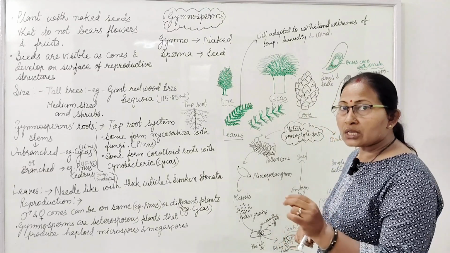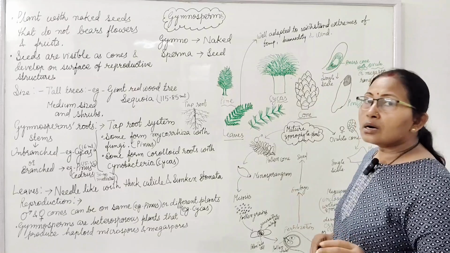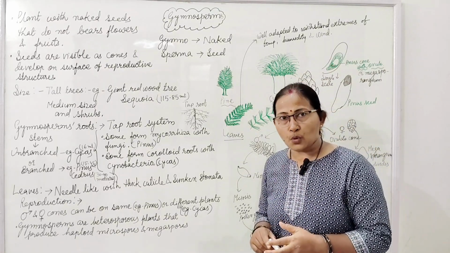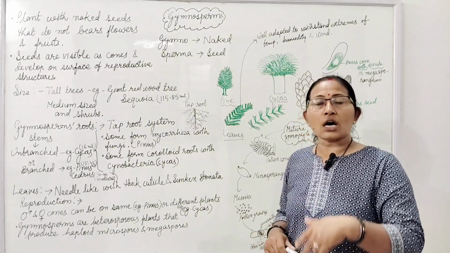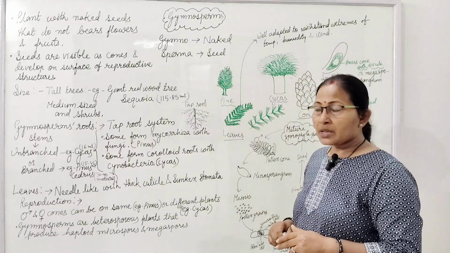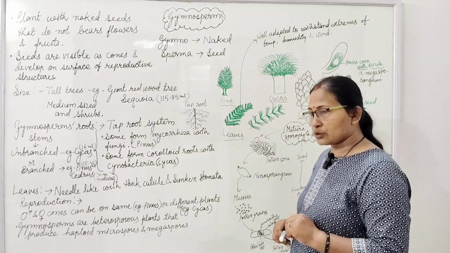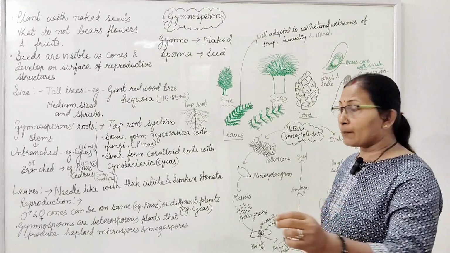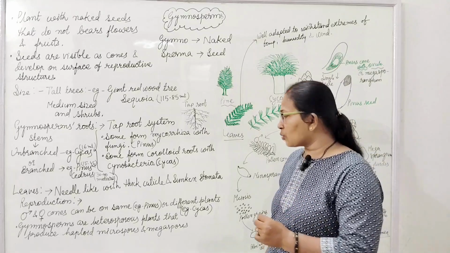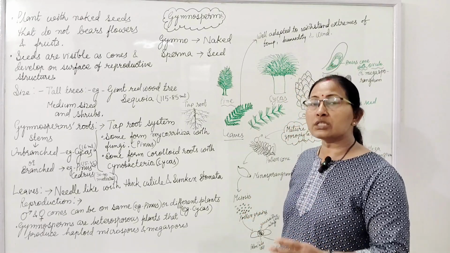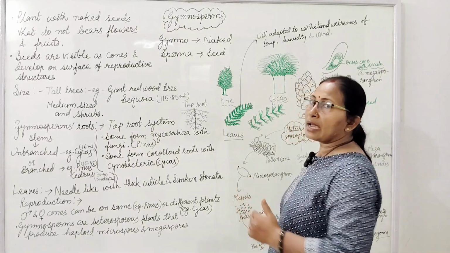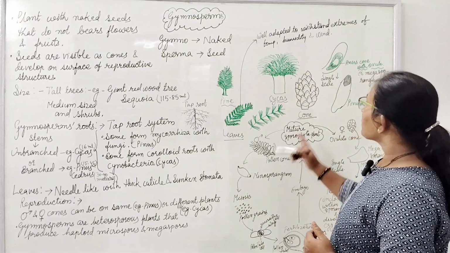These spores are actually the seeds, ovules. Gymnosperms are heterosporous, meaning two types of spores. Male and female spores are of different types. Microspores are male and megaspores are female spores. The plants produce haploid microspores and megaspores, haploid meaning a half set of chromosomes.